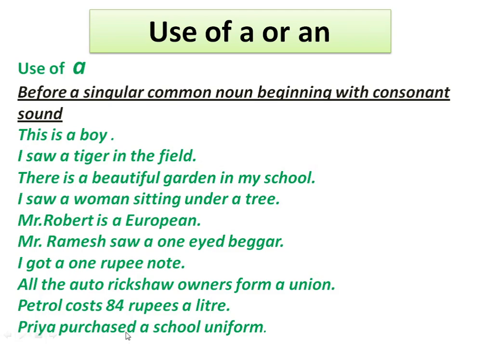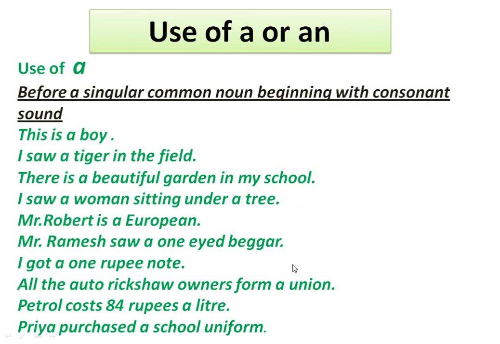Priya purchased a school uniform. A school uniform is a compound noun, and here a is the indefinite article. School uniform begins with the sound sa. Sa is a consonant sound. Therefore, use the indefinite article a.